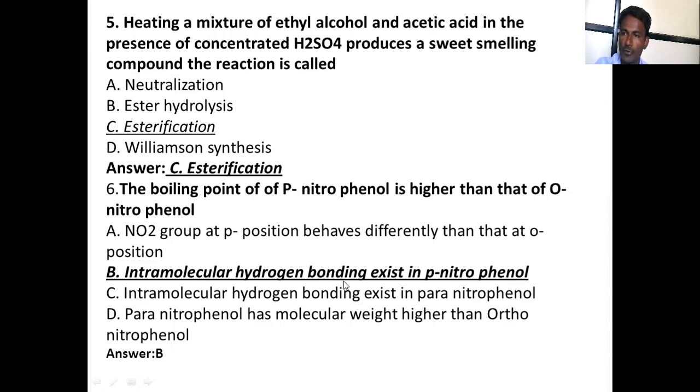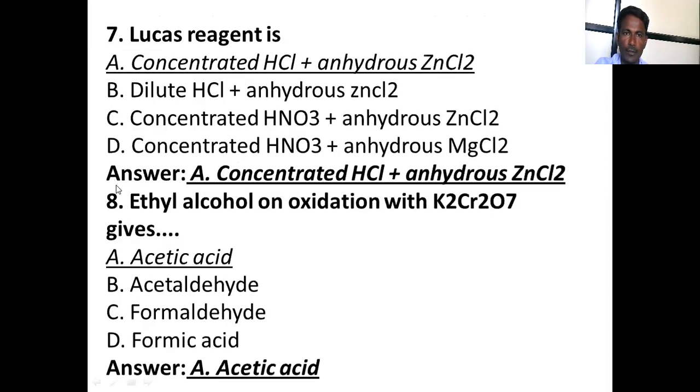Lucas reagent: it is concentrated hydrochloric acid. This is a very simple but most important question. Lucas reagent is concentrated hydrochloric acid and anhydrous ZnCl2. It is called the Lucas reagent. Next one: ethyl alcohol on oxidation with K2Cr2O7 gives acetic acid, that is the answer here.